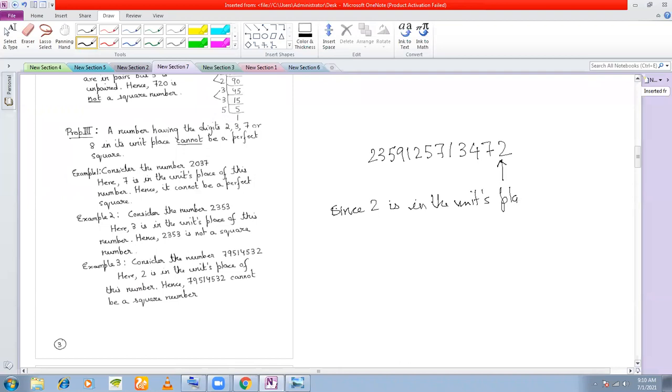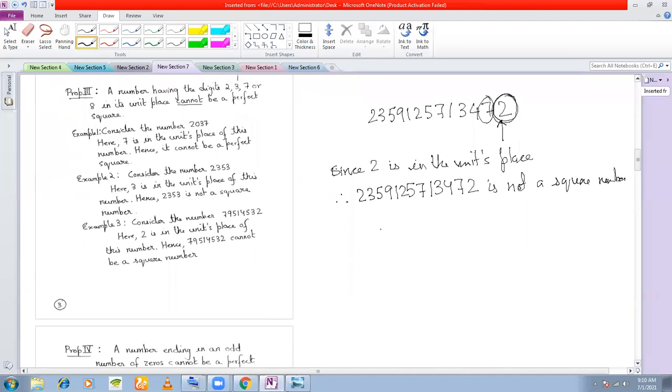Sir, unit means the last one. Yes, units. This is the units place, this is the tens place. Units place means this. Since 2 is in the units place, therefore 2, 3, 5, 9, 1, 2, 5, 7, 1, 3, 4, 7, 2 is not a square number. Very important property, remember.